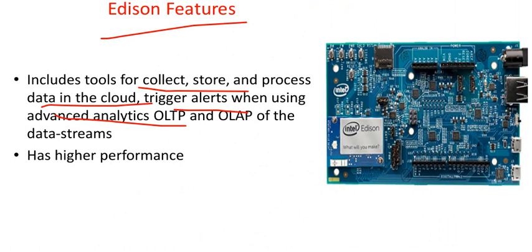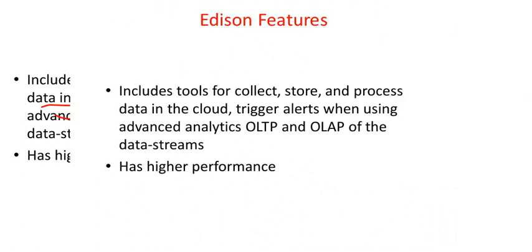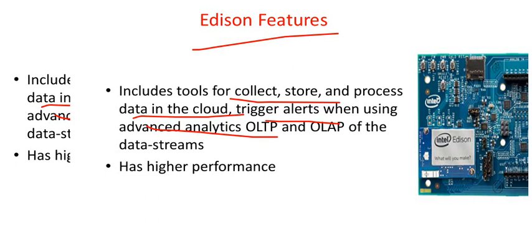Now when you discuss these Intel boards, one is the Galileo and another is the Edison, please try to make the clear differences in terms of at least some specifications.